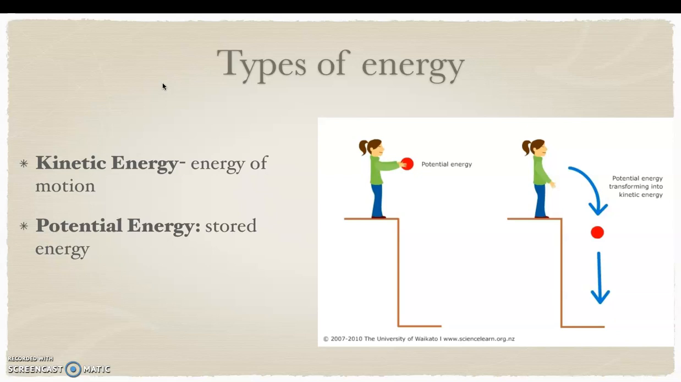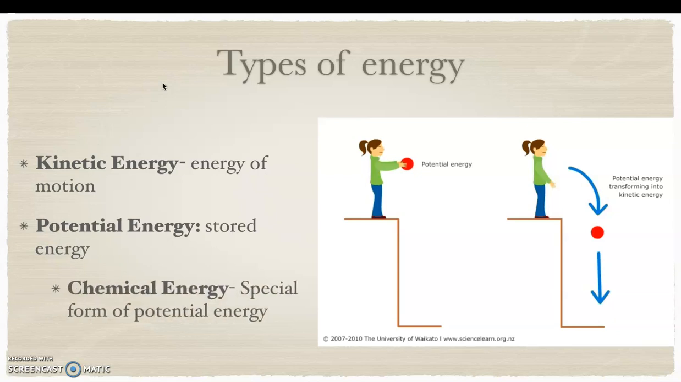For example, a book that is on top of a bookshelf, is that book moving? No, that book is storing energy. Now what happens when that book falls? It is the energy of motion. That means potential energy will change to what type of energy? It will change to kinetic energy.